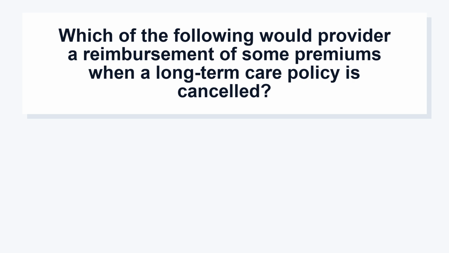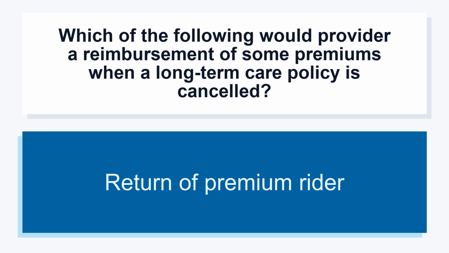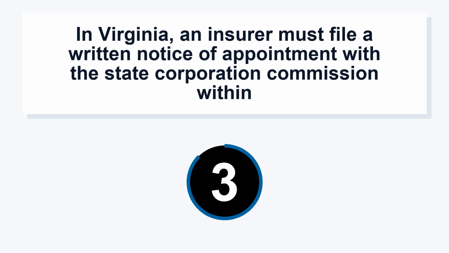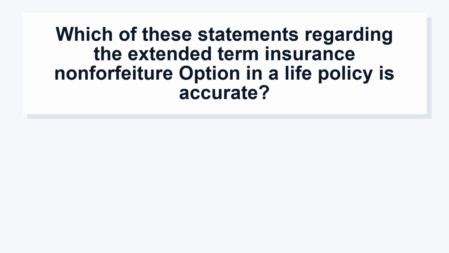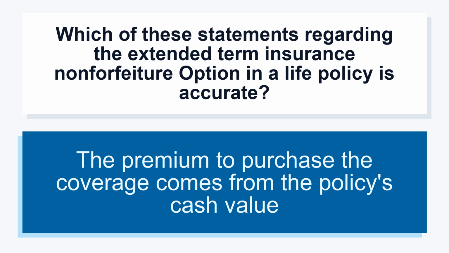Which of the following would provide a reimbursement of some premiums when a long-term care policy is cancelled? Return of premium rider. In Virginia, an insurer must file a written notice of appointment with the State Corporation Commission within 30 days of the first insurance application submitted by the licensee. Which of these statements regarding the extended term insurance non-forfeiture option in a life policy is accurate? The premium to purchase the coverage comes from the policy's cash value.